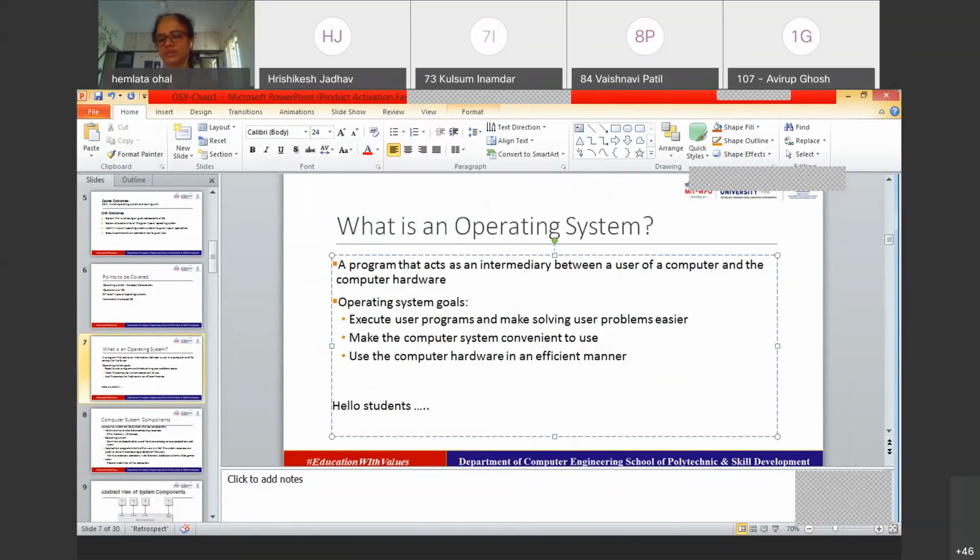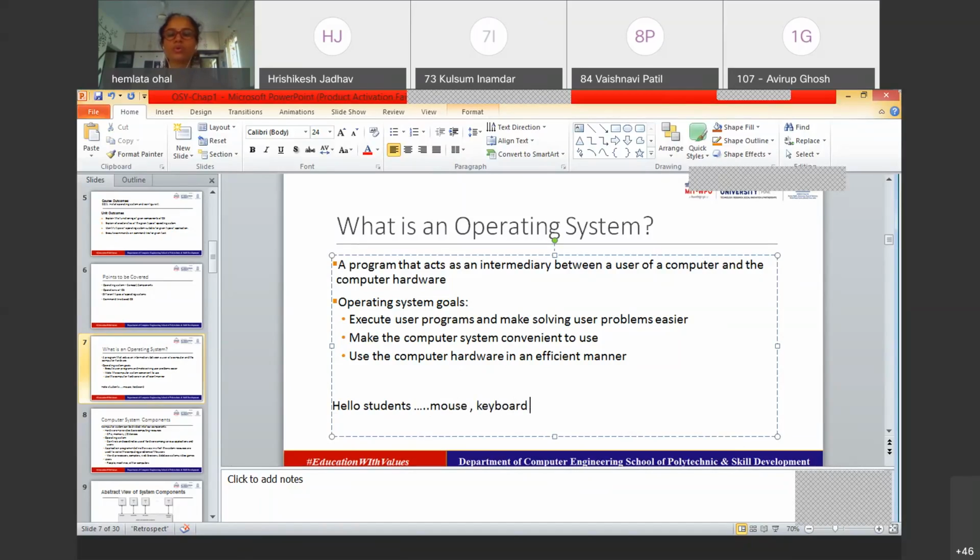right? So ultimately what I am doing, as I said, the graphical user interface is the way to communicate with the operating system, but this graphical user interface also needs input taken from your mouse as well as from your keyboard, right?